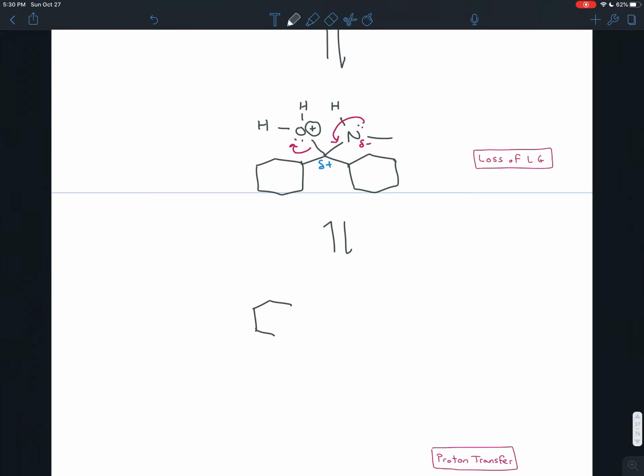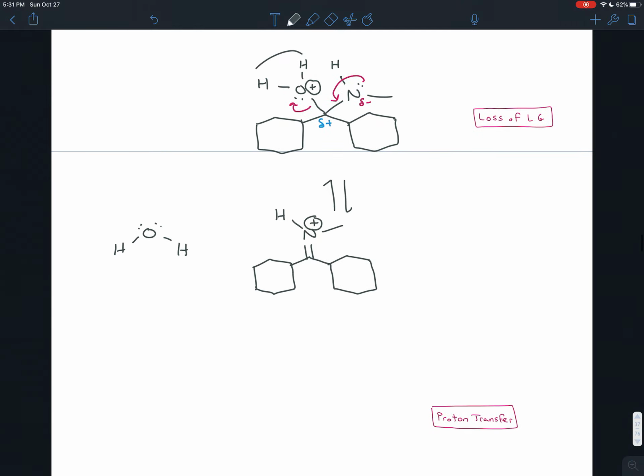And the molecule that we have left, we now have a double bond to the nitrogen. The nitrogen has a methyl group on it and a hydrogen. That's 4 bonds. That means it's an ammonium ion. And water is off to the side for now, but it popped off of the molecule there.